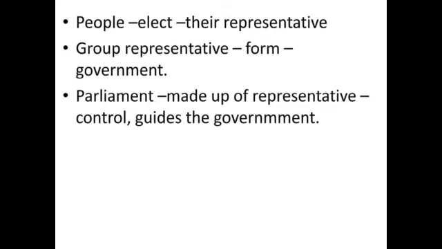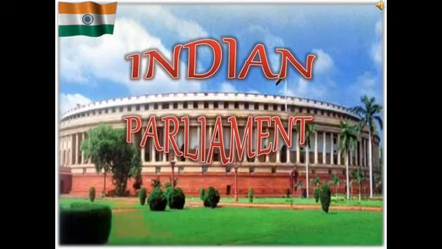People elect their representative from their particular specified area. Their representative is elected to a legislative body, and the group of representatives forms the government. Parliament is made up of representatives and it controls and guides the government, and the government informs the parliament. Here is the picture, which shows you the Indian Parliament.